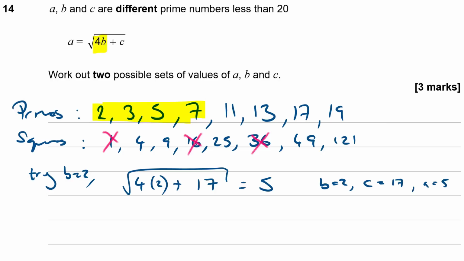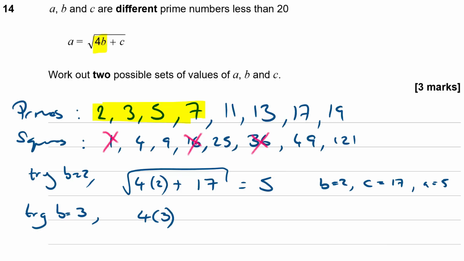So let's try the next possible number. Let's try another small B. Let's try 3. So again, 4 lots of 3 would be 12. Now can I add another prime number on to get one of my square target ones that I'm looking for? So add in 2 would be 14. That doesn't work. Add in 5 would be 17. That doesn't work. Add in 7 would be 19. Nope. Add in 11 would be 23. Add in 13, that'd be 25 again, wouldn't it?